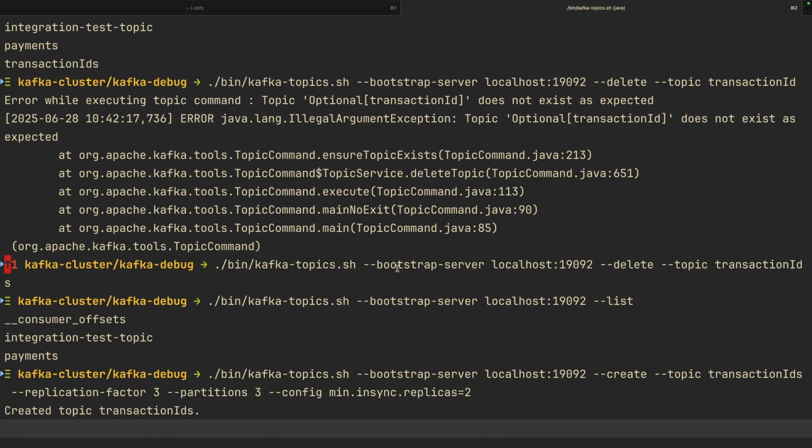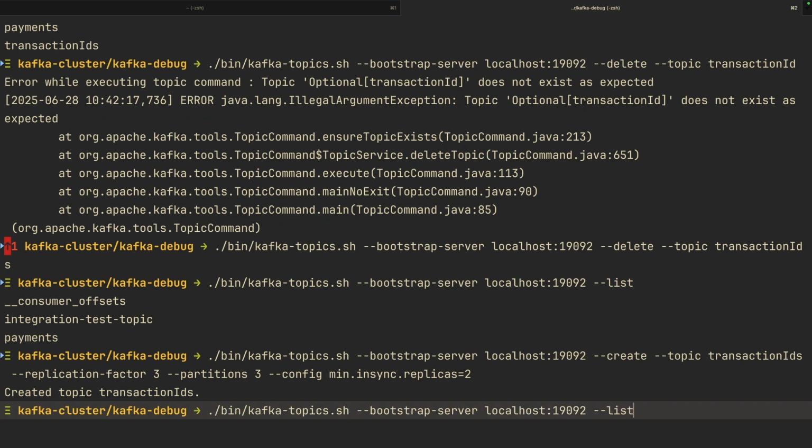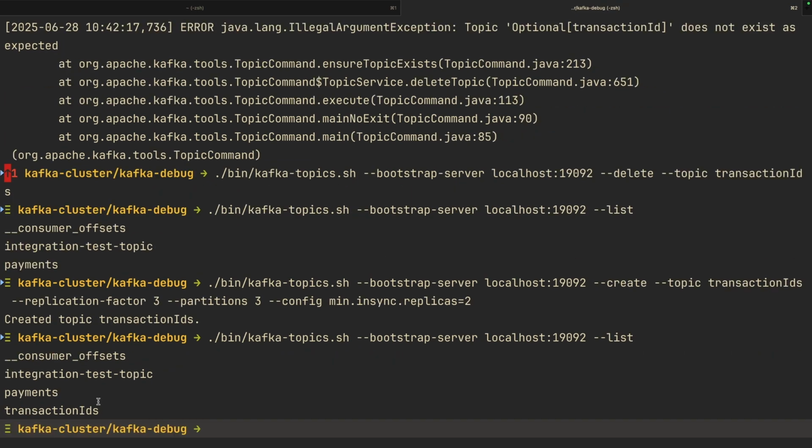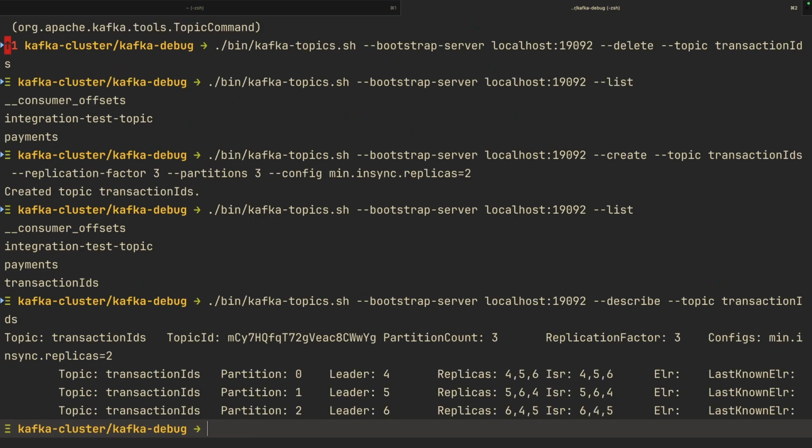So we are recreating the same topic, and we will list again to see if our topic is there. So you can see now our topic is there and it is created. It is also a good practice to inspect internal topics. E.g., you can see above here we have the consumer offset topic.